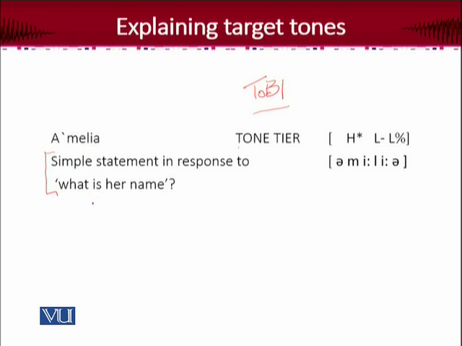So the interlocutors are talking about a person, the question is what's her name, and the answer is Amelia, right? So this is the tone tier, because there are two tiers within this framework. One is called the tone tier, and the second is called the segmental tier, okay? Because segments are there. This is the second tier, and these are the segments given, Amelia, right?